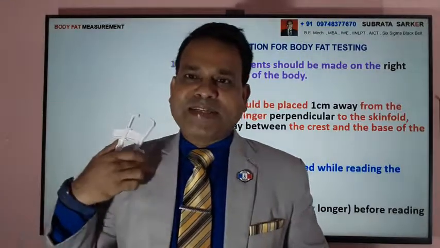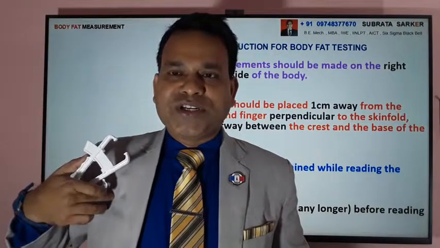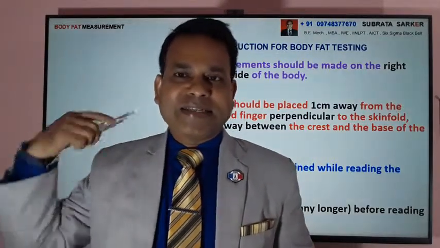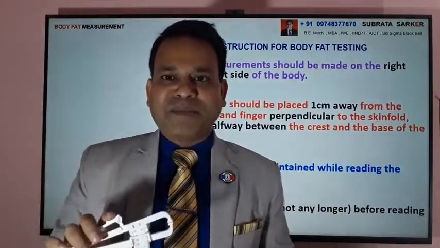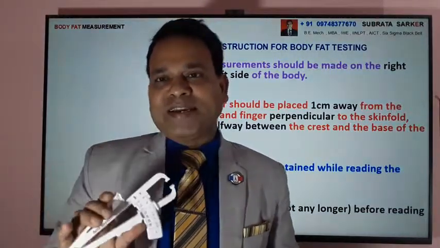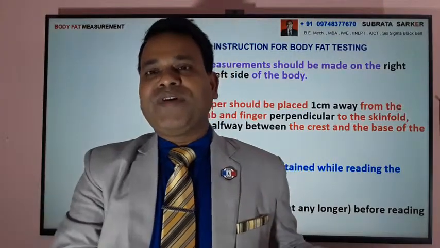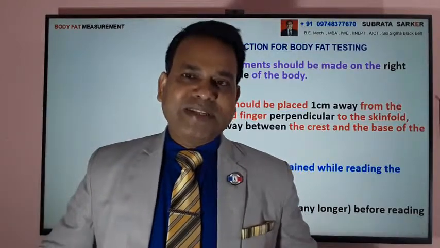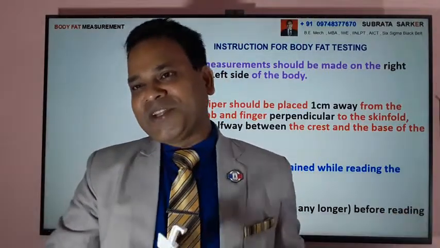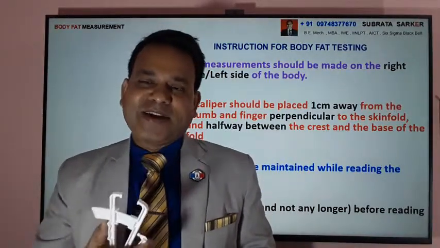Like there are points close to the navel, close to your chest, there is a triceps area, subscapular area. So first rule is, if you take the measurement, you will take only on one side. Like you are taking measurement for chest left side, so for the navel you cannot take the right side. So either you take all measurements on the left side or all measurements on the right side.